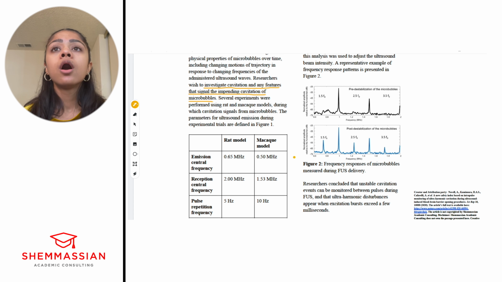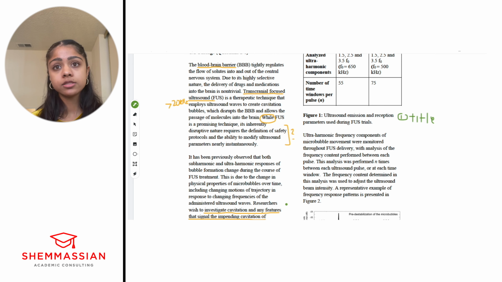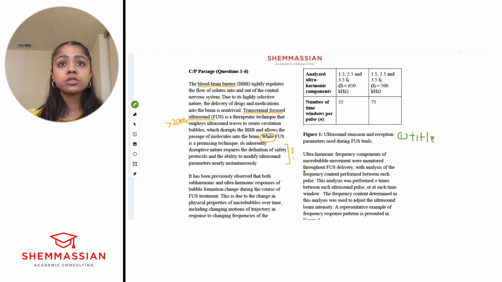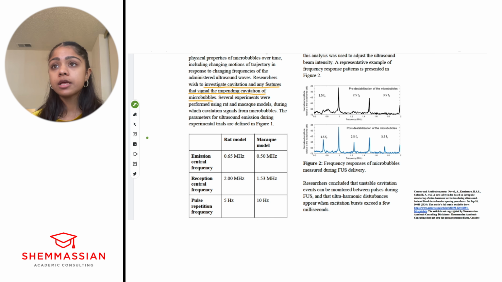What do you do when you're presented with the figure? The first thing that you want to know is the title, right? So starting over here, we got one title. What is the title? Ultrasound emission and reception parameters used during FUS trials. Again, this just follows directly from this passage, right? So this is the title. This is what we're measuring.